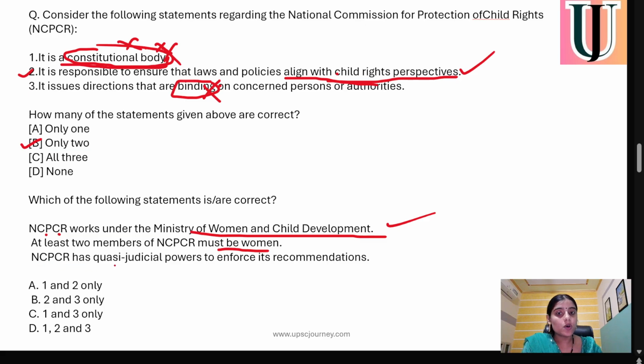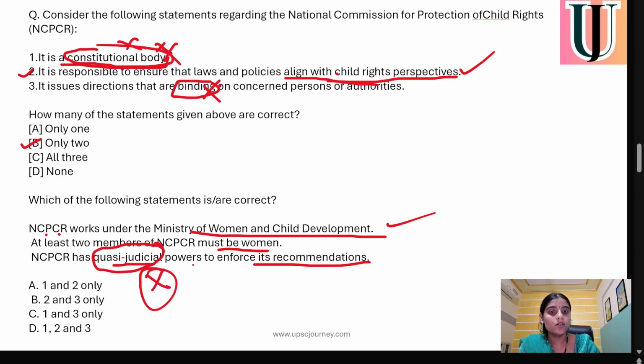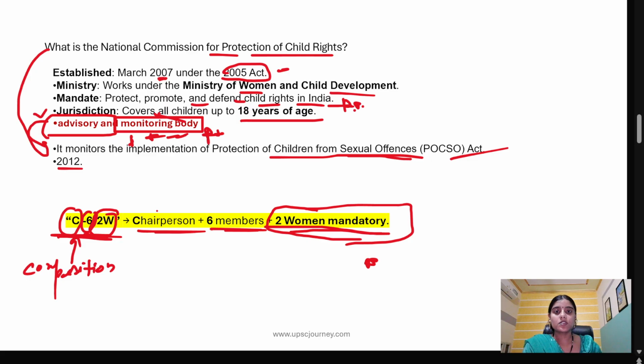this commission has quasi-judicial power to enforce its recommendations. No, it's not quasi-judicial. It's only advisory in nature, meaning it has no power to enforce its recommendations. So the answer is only 1 and 2. It's advisory in nature, with no power to enforce its recommendations. It works under the Ministry of Women and Child Development, and there should be two women in the panel. So this was the National Commission for Protection of Child Rights.